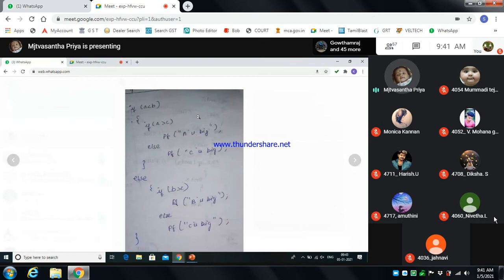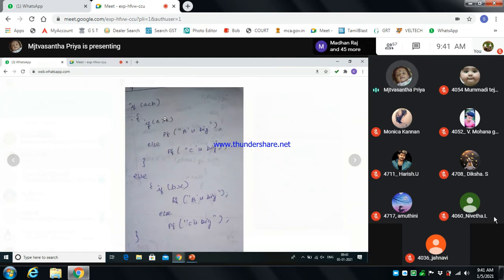So here we are using the if else, which is nothing but nested if. Nested if, I told you, is nothing but the body of the else statement having another if else statement. Such a statement is called a nested if statement. Here we are giving the condition A is less than B, right?